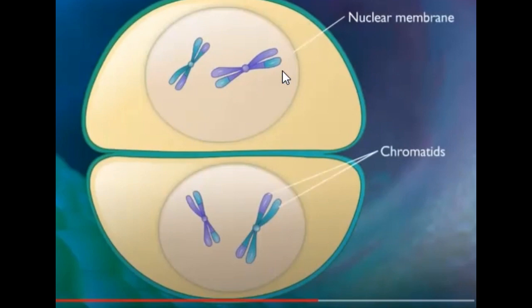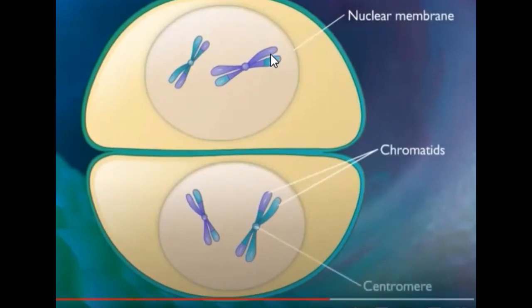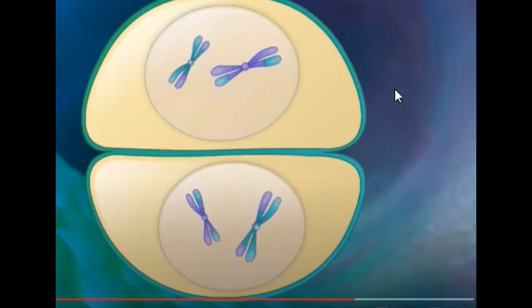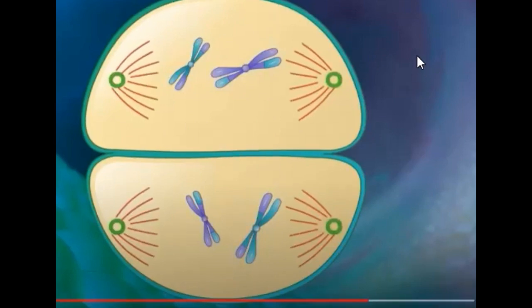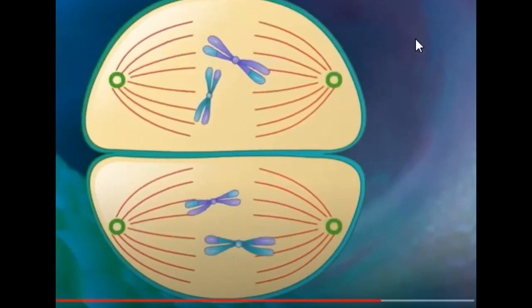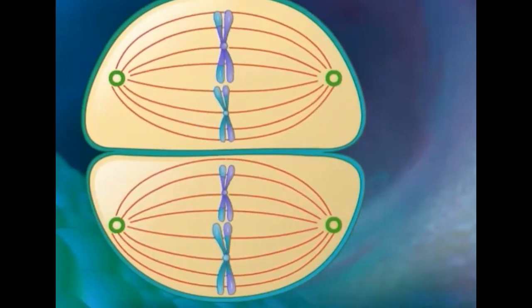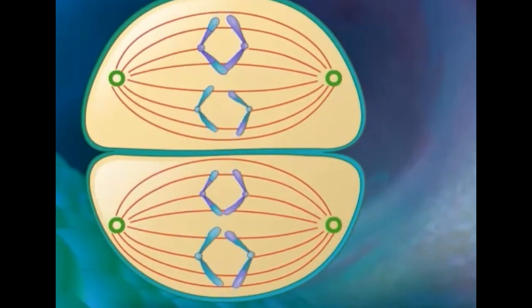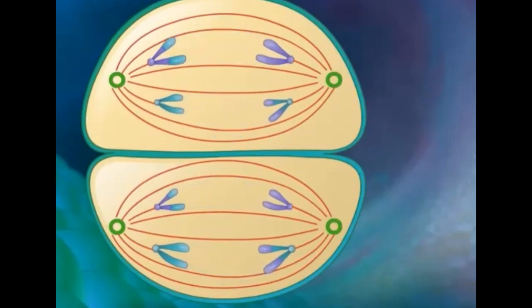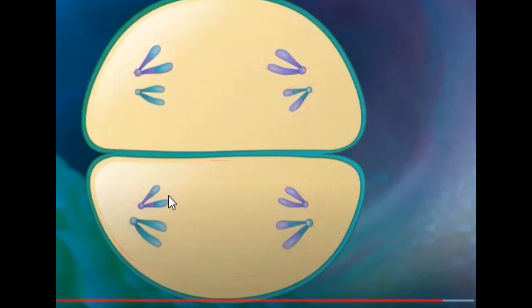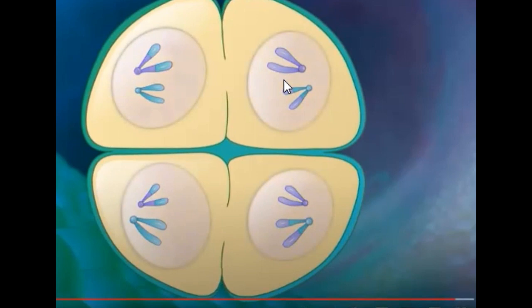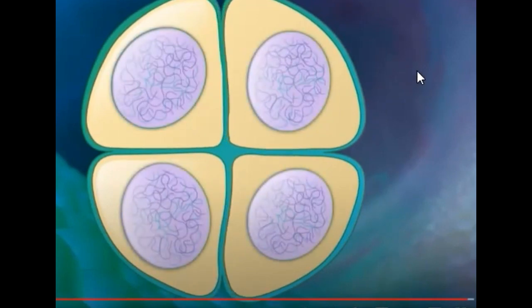But that's not good enough. All we did was mix up the chromosomes. Now we have to divide this in half so that we get half. So that's now prophase 2. How many do you see? I see 4 in prophase 2. Watch. They line up in the middle again. So we started with 2, we got 4, and now we're going to get what? 8. So we have 8 haploid cells. So what does this turn into? Well, for females, they only make one